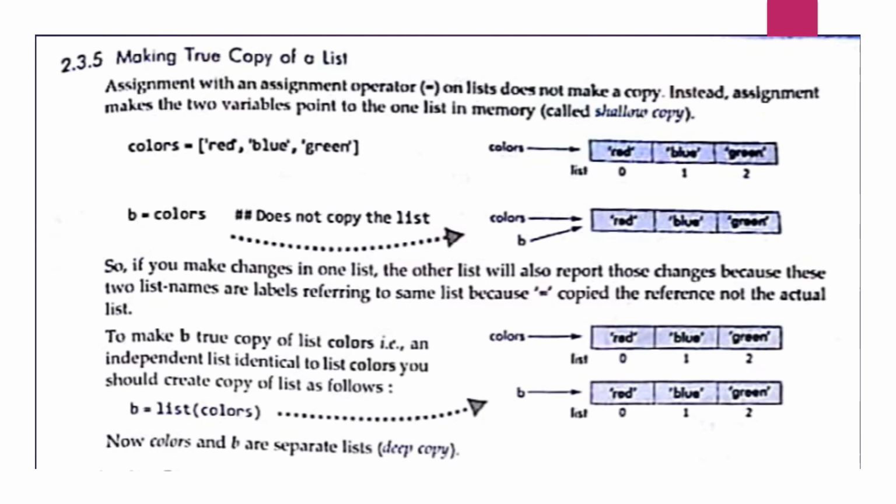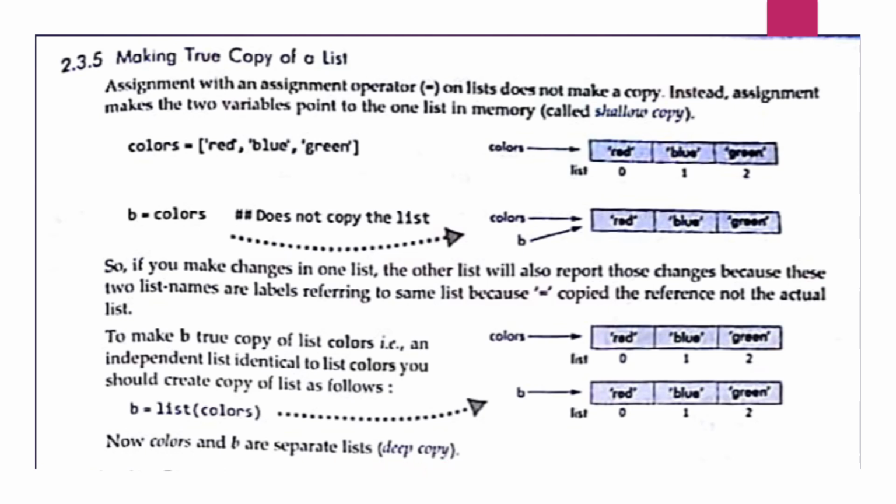Next is making a true copy of a list. That means we have to make another copy of the same list. So now there are two ways. One is shallow copy and another is deep copy.